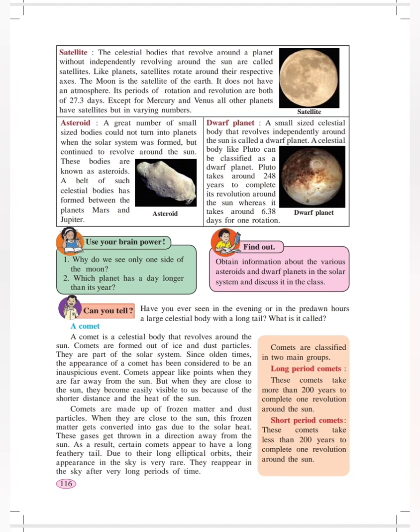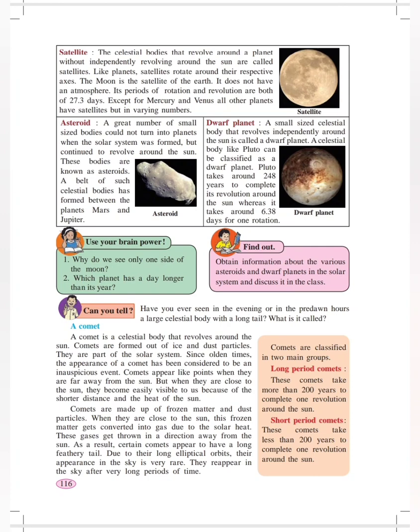Let us now study some more concepts from this lesson. Satellite. The Moon is the satellite of the Earth. Because of the satellite, the Earth becomes stable, and the rotation and revolution go in a proper way around the Sun. The celestial bodies that revolve around a planet without independently revolving around the Sun are called satellites. Like planets, satellites rotate around their respective axes.